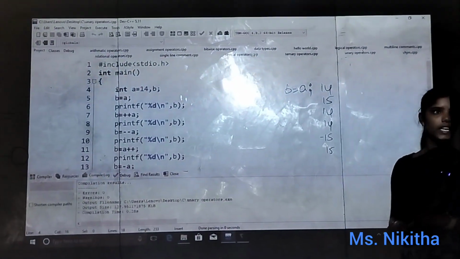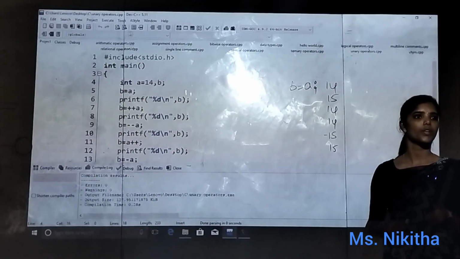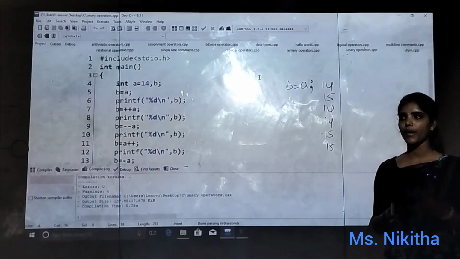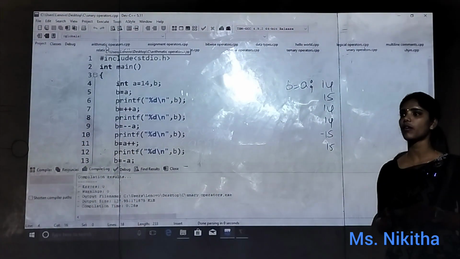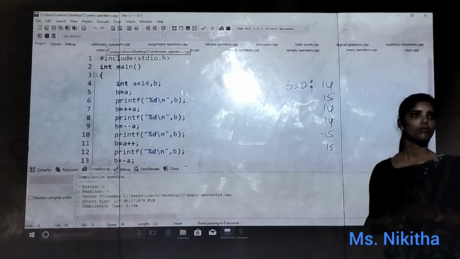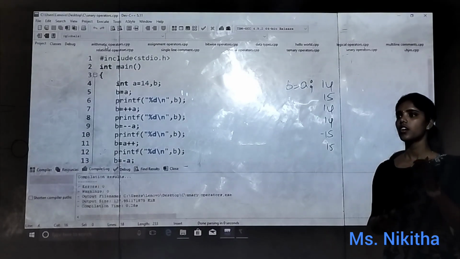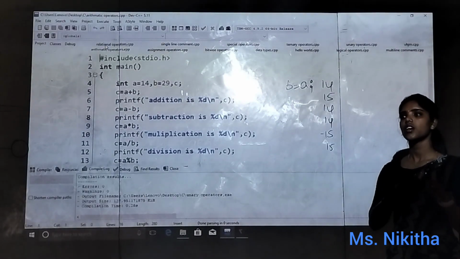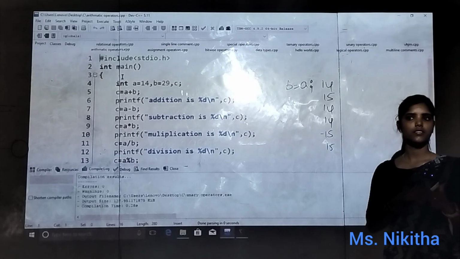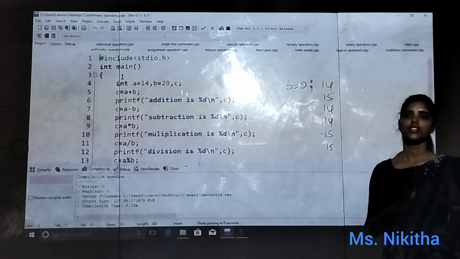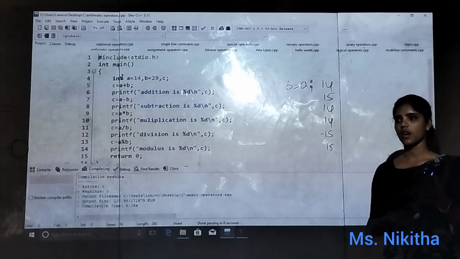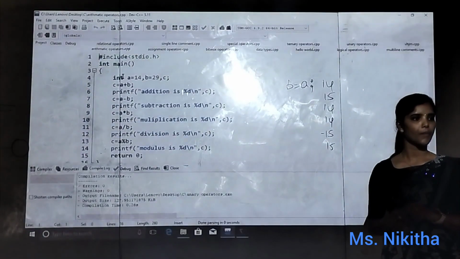We have binary operators. So what are binary operators? Those which happen on two values. So operations performed on two values are nothing but binary operators. Binary operators include arithmetic operators, assignment operators, relational operators, logical and bitwise operators. These are 5 types of operators.